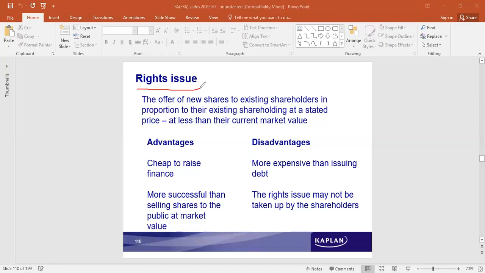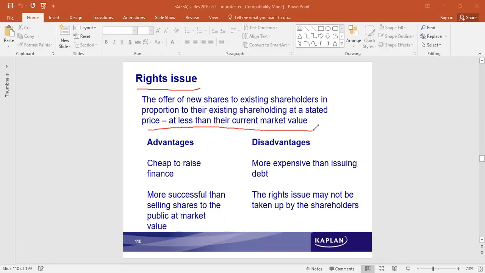It is not open to the public, but these new shares are only offered to the existing shareholders, in proportion to the number of shares they own. So proportionately. Another feature is that it is issued at a price less than the current market value.